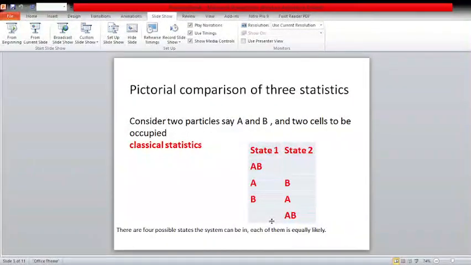Pictorial comparison of three statistics. Consider two particles, say A and B, and we have two cells to be occupied. Here in classical statistics, the particles can be arranged in four possible states. That is, in each box we can arrange particles in four ways. Here I am showing how it is arranged in two boxes.